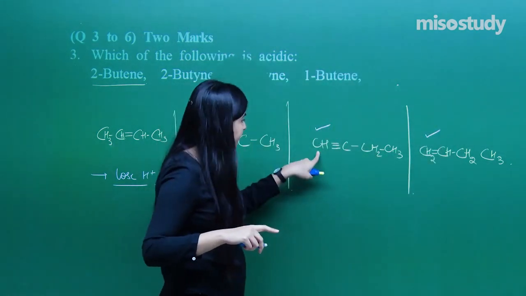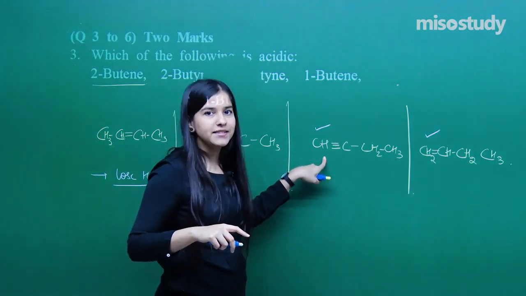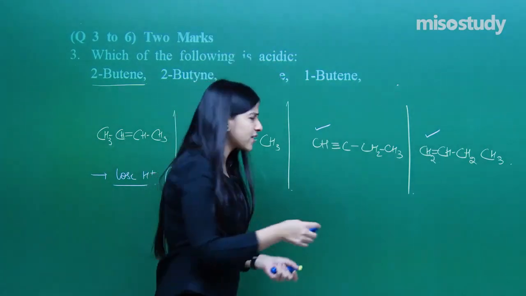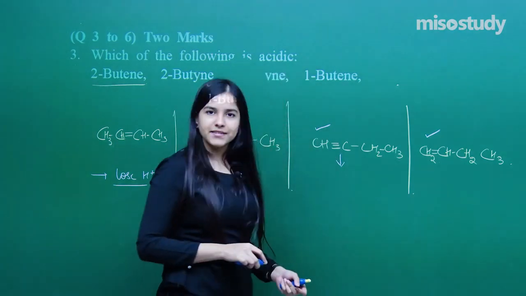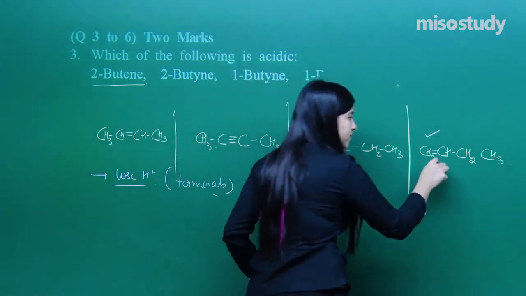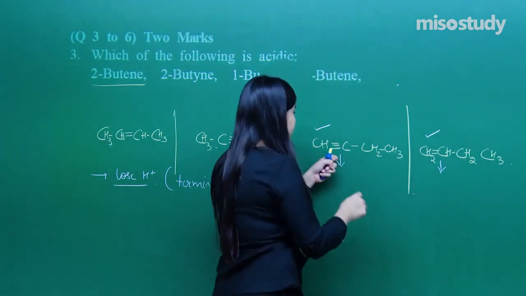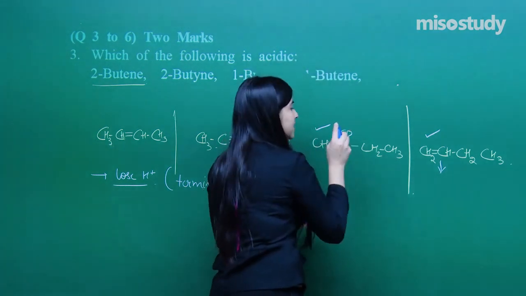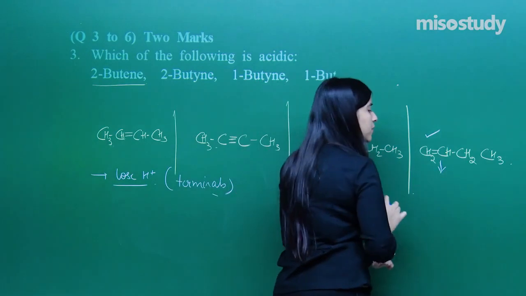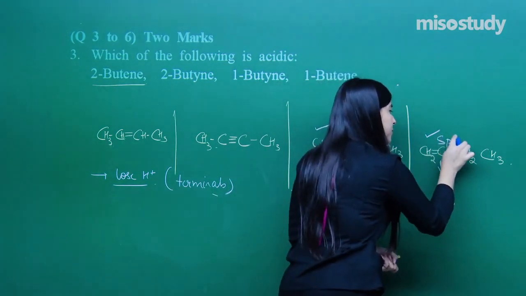Why have I chosen these two? Because here, the terminal hydrogen can go off very easily. I have got a driving force. What is the driving force over here? It's this triple bond. What is the driving force here? It's this double bond, right? So this carbon will be sp hybridized. This carbon will be sp2 hybridized.